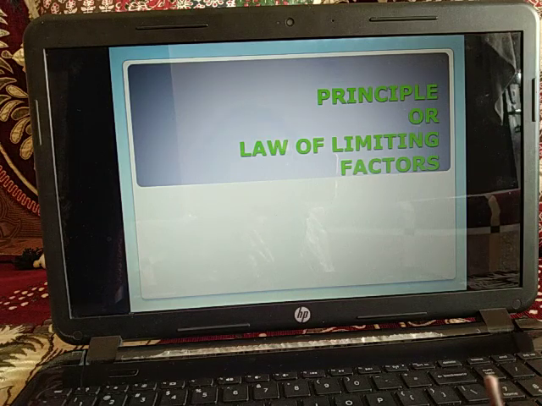That means when something becomes less in amount, the process of photosynthesis becomes limited, and as soon as the amount is increased, the rate of photosynthesis also increases. Okay, so such a factor which limits the process is called the limiting factor. The effect of limiting factors was studied by Blackman in 1905.